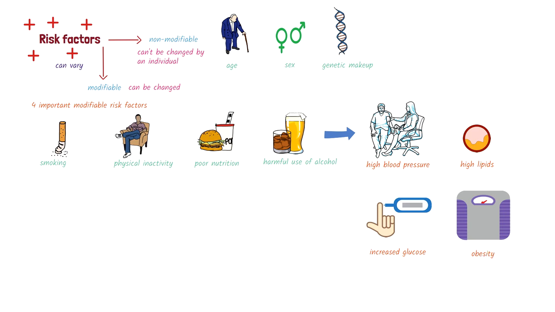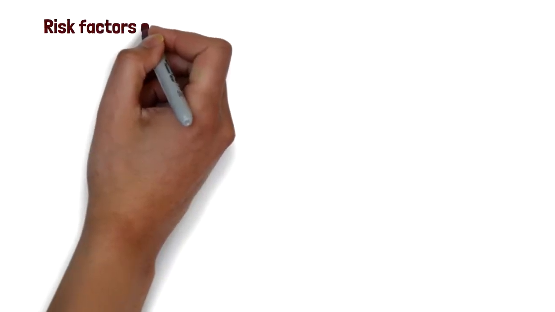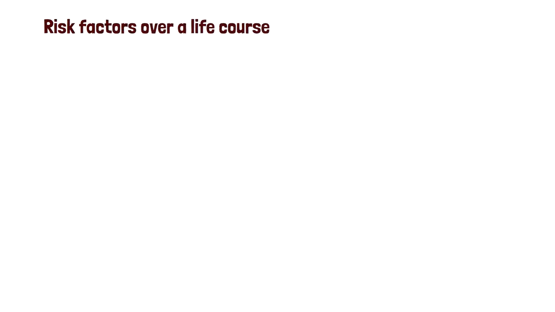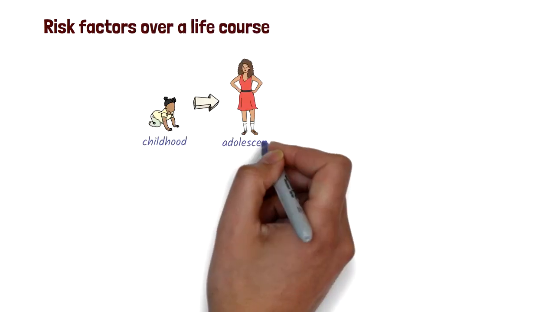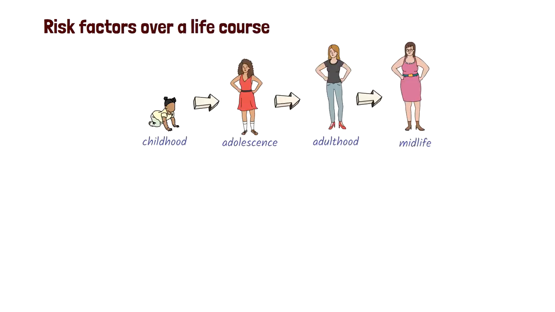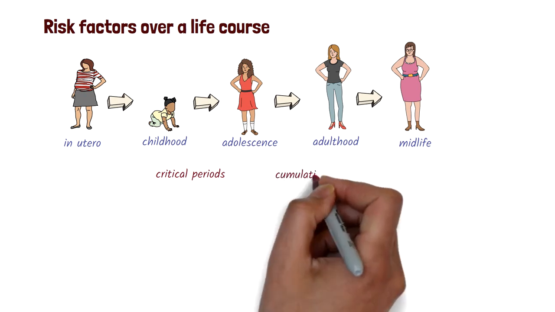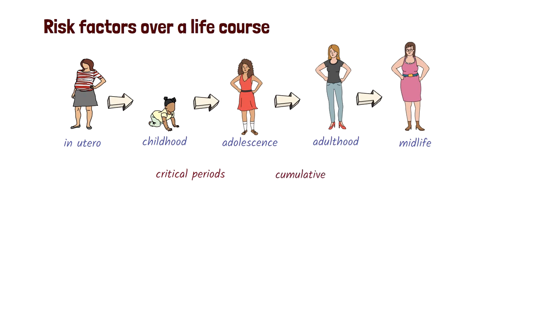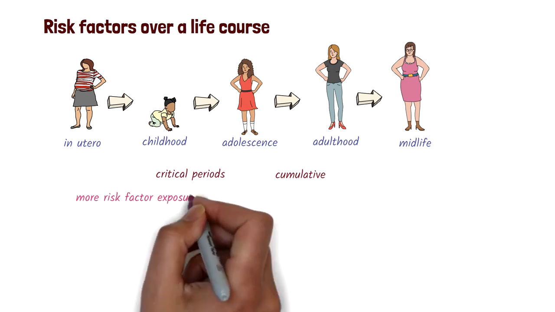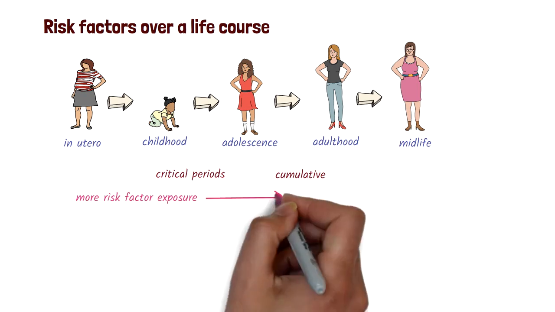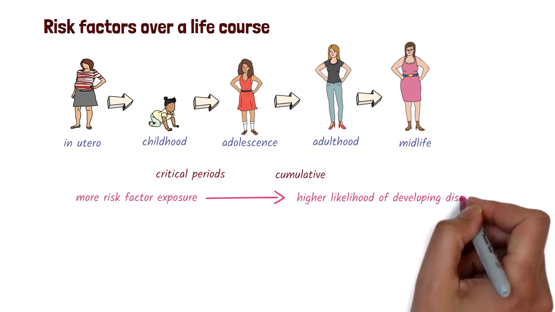It is important to note that the exposure to risk factors can happen over a person's lifetime. It could be during childhood, adolescence, adulthood, midlife, or even before birth. During a person's lifetime, there are critical periods of growth and development when risk factors can do more damage than they would do at other times. And different risk factors can gradually accumulate over the life course and cause an impact in later life. Generally, the more risk factors a person is exposed to, the higher likelihood there is of developing a disease.